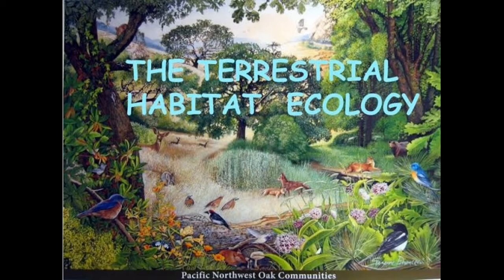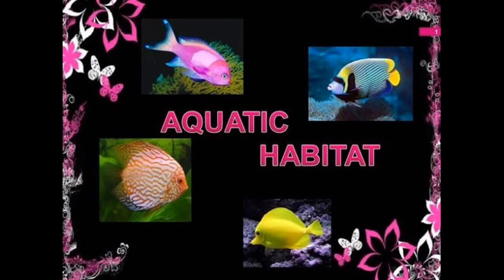So the organisms which live on land are called terrestrial organisms and their ecosystem is called terrestrial ecosystem. Okay. The next is aquatic animals and plants. Animals and plants that are found living in water are called aquatic organisms. Example, fishes, lotus. Aquatic animals like the fish are boat shaped while others have webbed feet like frogs and ducks. Okay, so what is aquatic habitat? The organisms which live in water are called aquatic animals and plants and their habitat is called aquatic habitat.